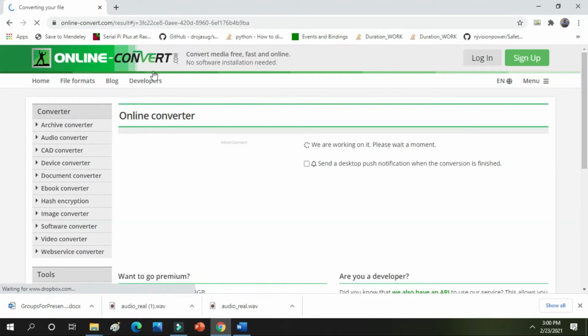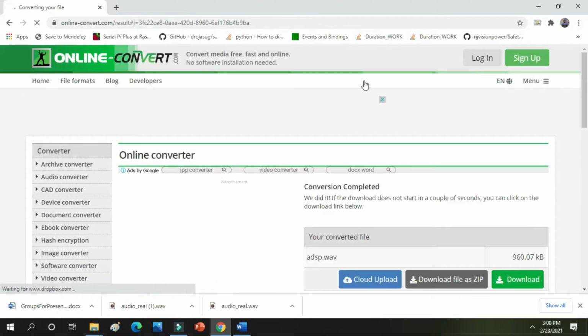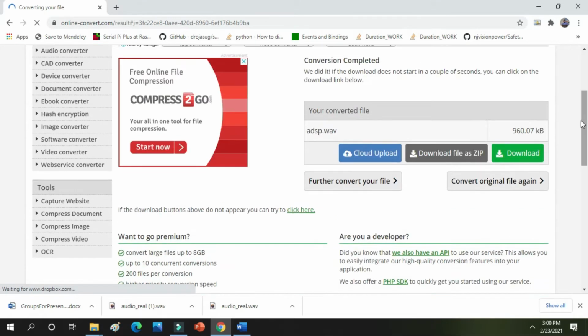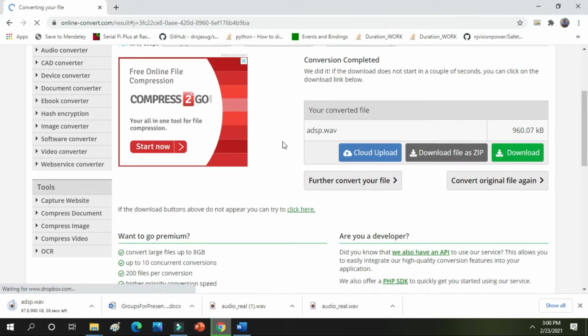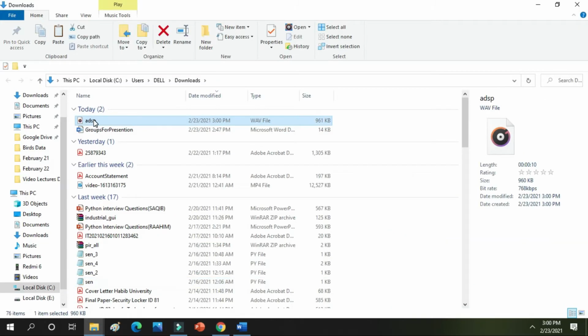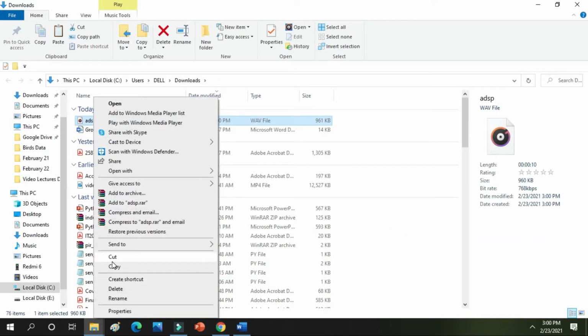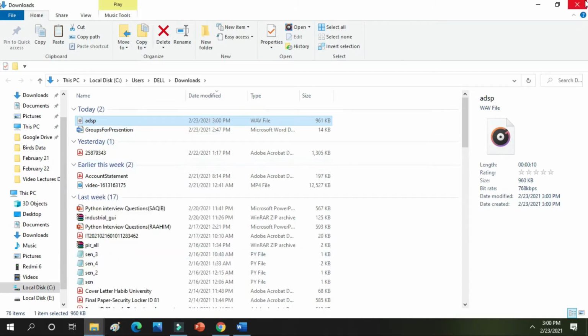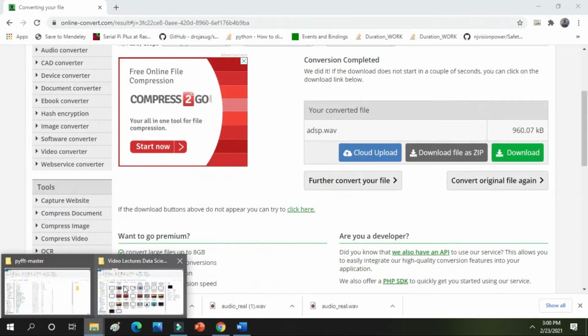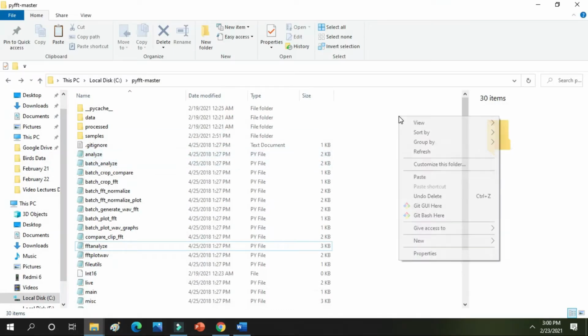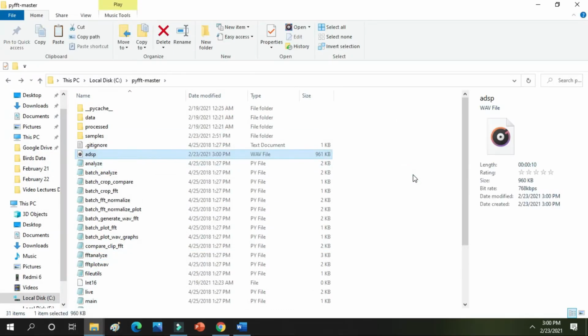The conversion has started and you can see I have my wave file as adsp.wav. It is in the process of downloading. So let me see it. The wave file is ready and I am pasting it in my real platform where I have to apply FFT on it. The wave file is here, the name is PyFFT. Now I am moving towards the command prompt.